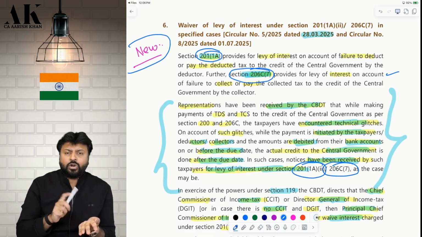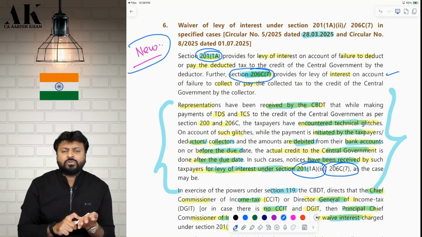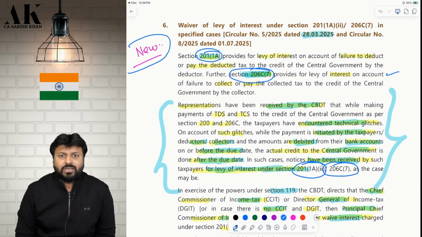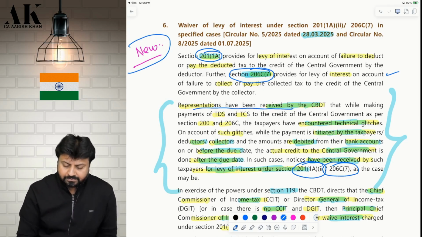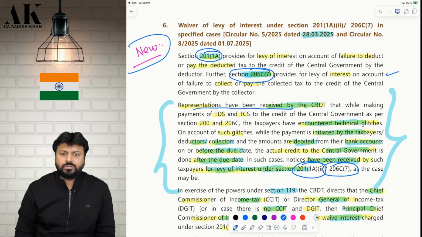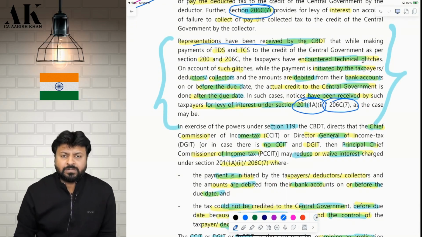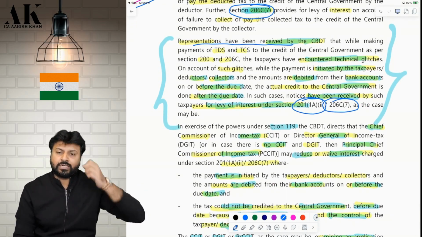They are sending interest notice to a lot of assessees. Many assessees have also paid interest. Even though it is not their mistake, still they paid. So a representation was made to CBDT by the assessees that you should do something in this. So CBDT came across this. They came to know that yes, this is a genuine problem from the department side. So we should not charge interest in such cases.